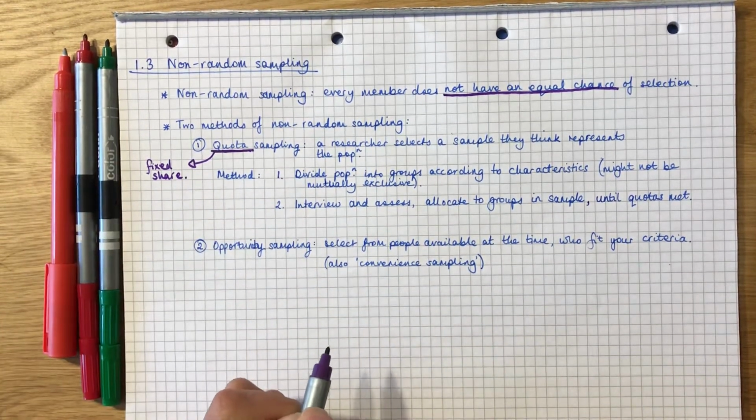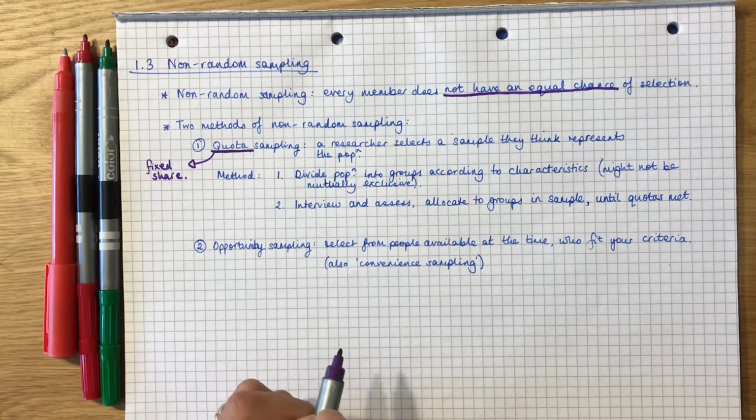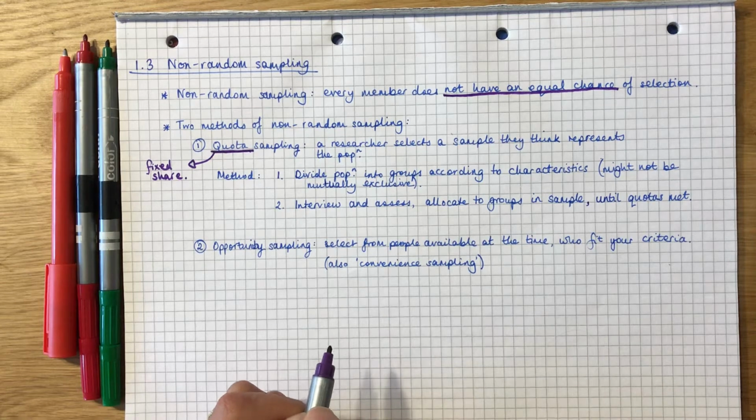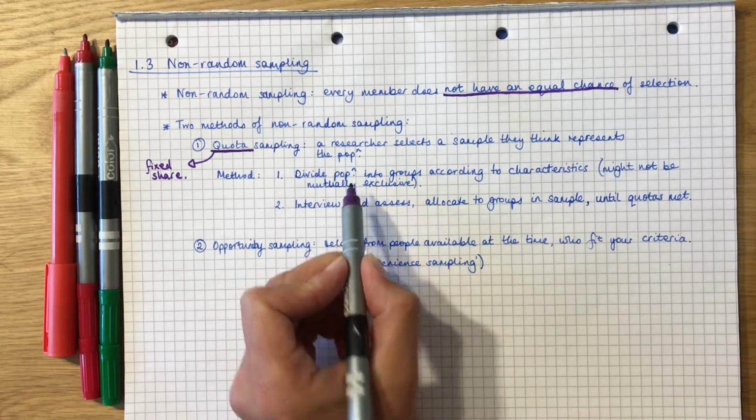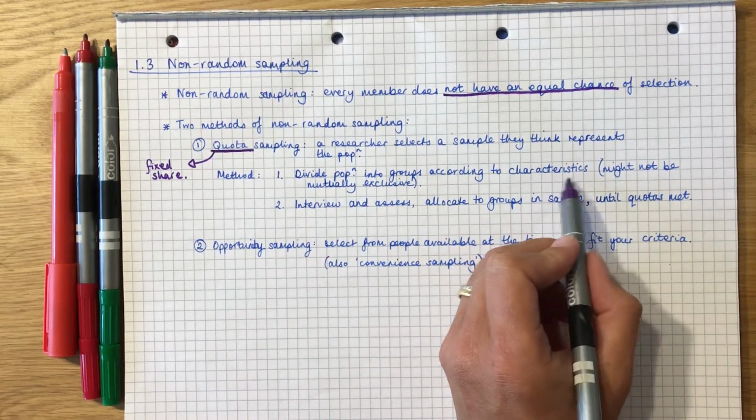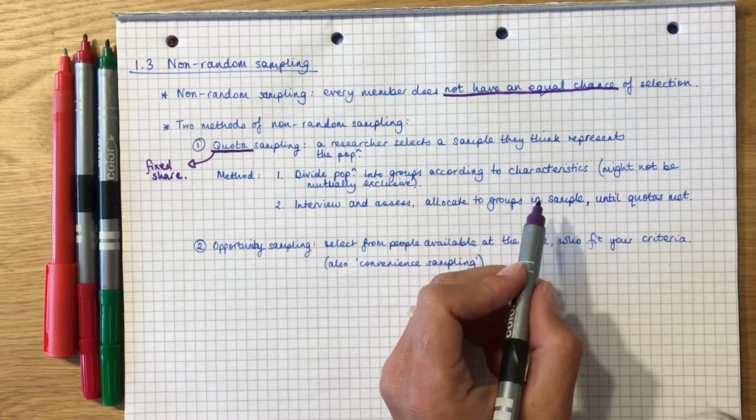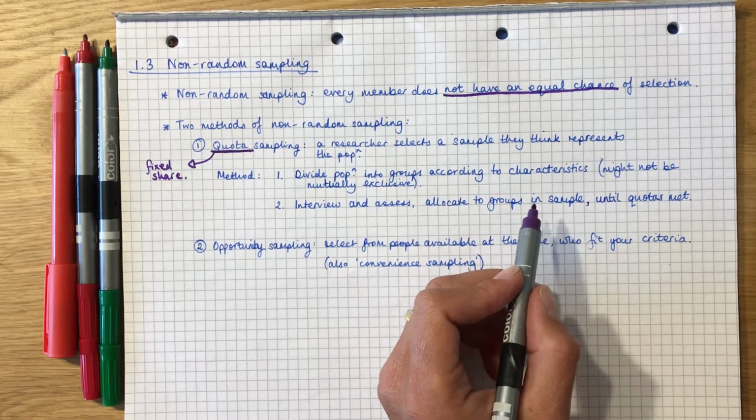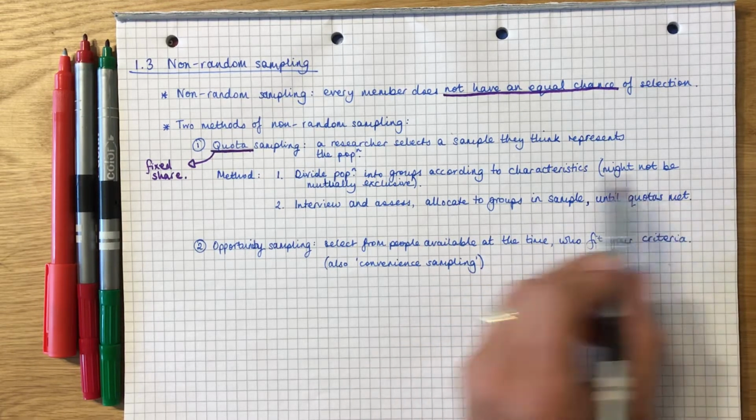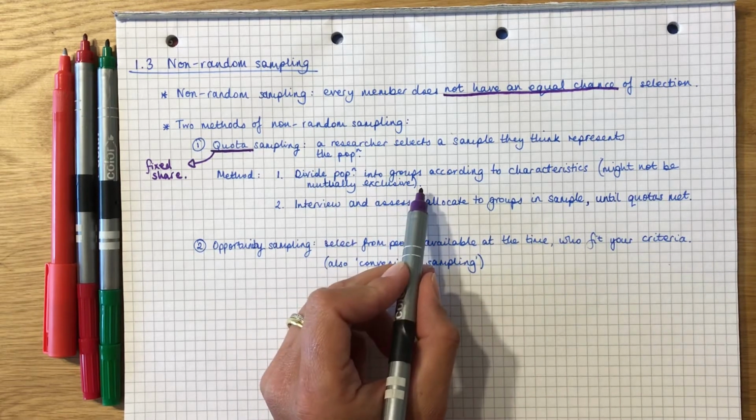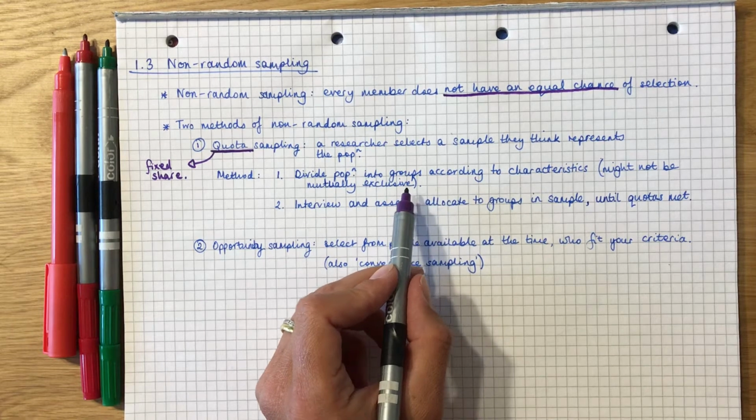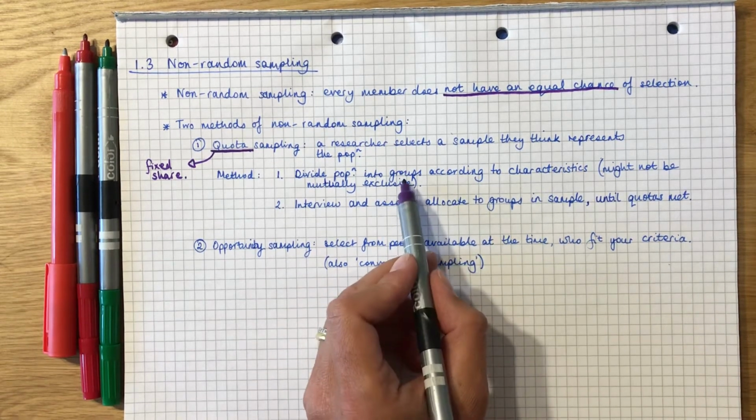So quota sampling is where some kind of researcher or interviewer selects a sample that they think represents the population. So they do it like this. They'll divide the population into groups according to certain characteristics. So they might want to interview people of a certain age who believe certain things. So these groups might not be mutually exclusive. They might have some overlap here. People might fall into more than one of these groups.